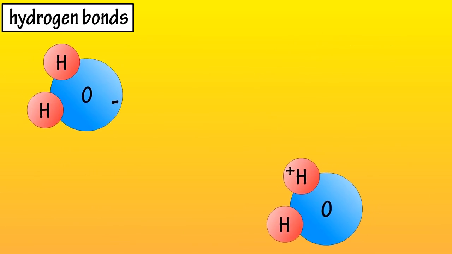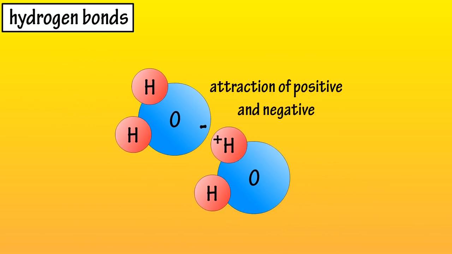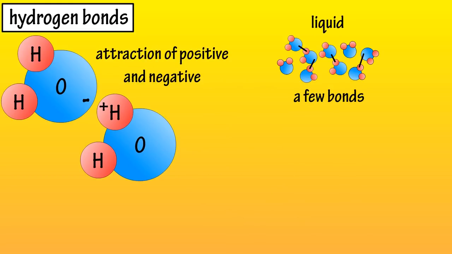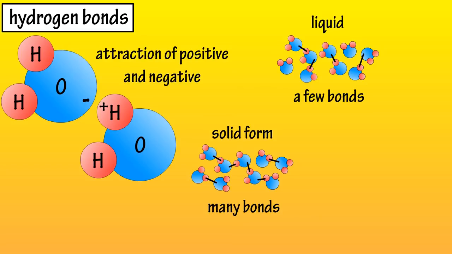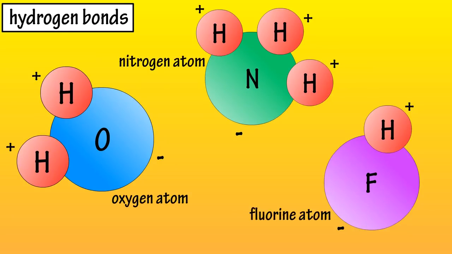These charged ends weakly attach the positive end of one water molecule to the negative end of an adjacent water molecule. When water is in liquid form, there are a few hydrogen bonds, solid form, many hydrogen bonds, and when water is steam or gas, there are no bonds because the molecules are too far apart to form any bonds. Hydrogen bonds only form between hydrogen atoms that are covalently bonded to an oxygen, nitrogen, or fluorine atom. Hydrogen bonds are also important in the structure of proteins and nucleic acids, which we will cover in later videos.